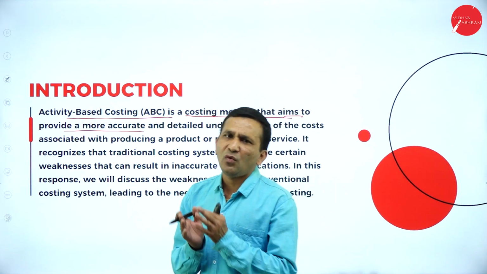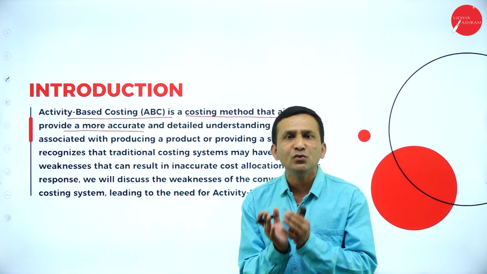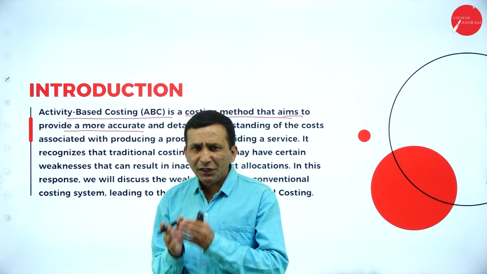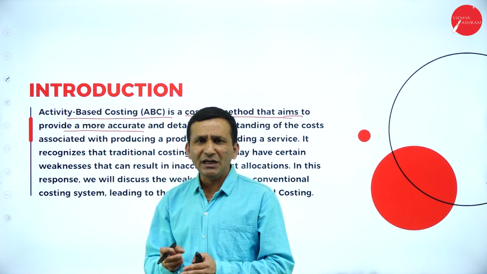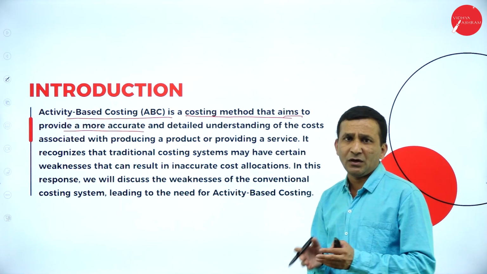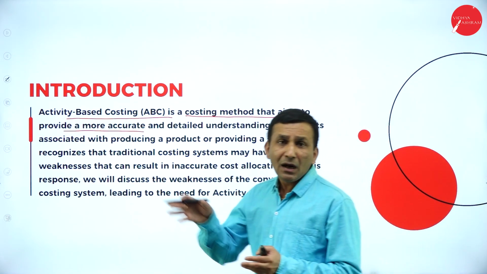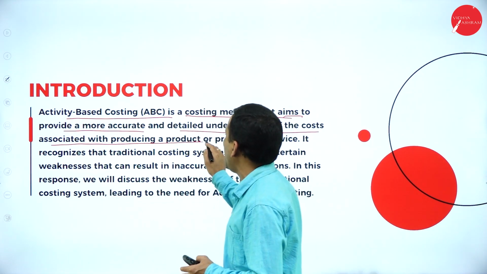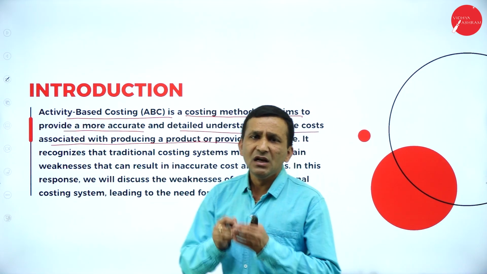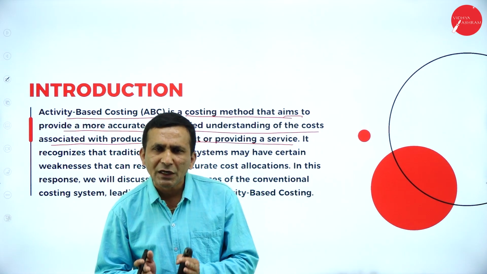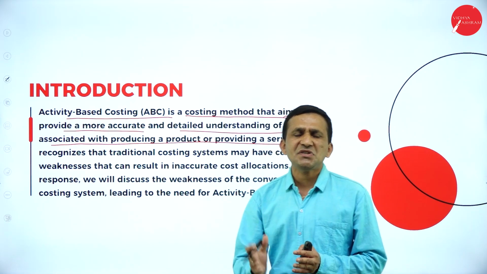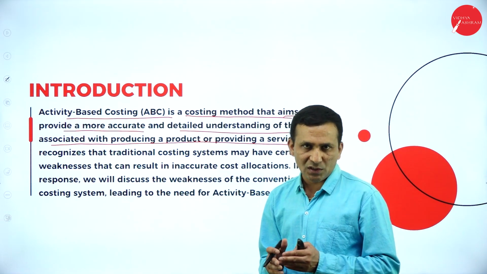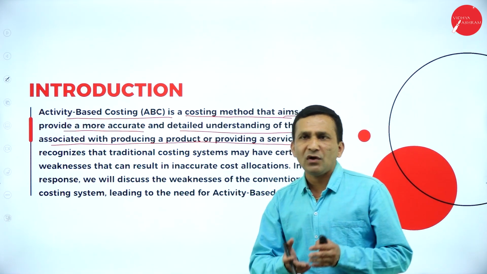The traditional costing is only related to the labor as well as material. But in case of activity, each and every activity, what and all is going on in your manufacturer, we need to calculate. What cost pooling concept is adopted, or cost driver is adopted in the activity costing. And the detailed understanding of the costs associated with producing a product or providing a service, not only applicable to the physical product you are producing. So each and every stage of a cost we can identify using activity based costing. Okay, so the same thing is applicable for service also.